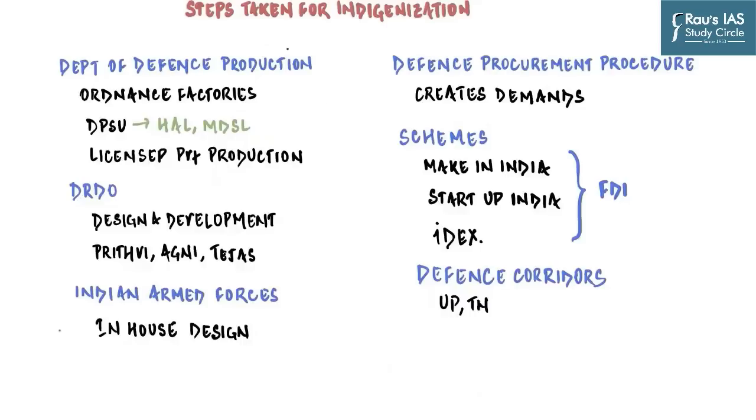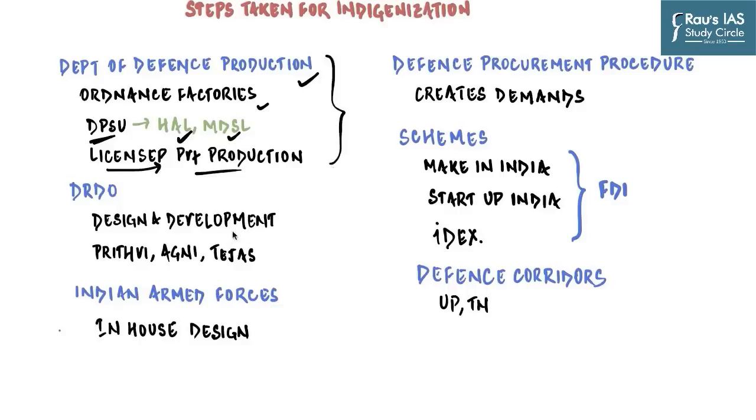But it's not like the government has not taken any initiative or step in this regard. We have a Department of Defense Production in the Ministry of Defense, taking care of production and designing of new weapons, which manages and runs the ordnance factories. These manufacture a lot of arms, especially the minor arms, but mainly on the basis of technology transfer, where an original patent holder of a foreign weapon leases out licenses to manufacture a particular arm to various companies across the world.